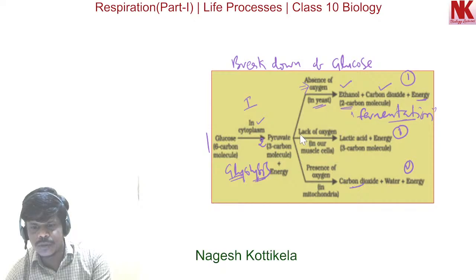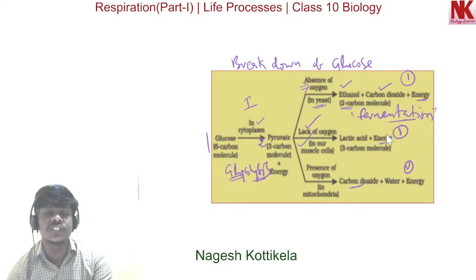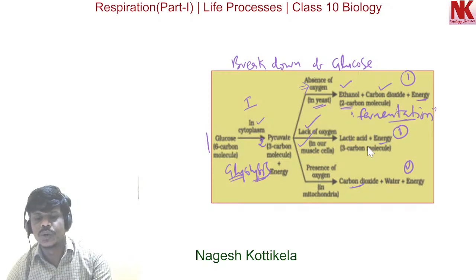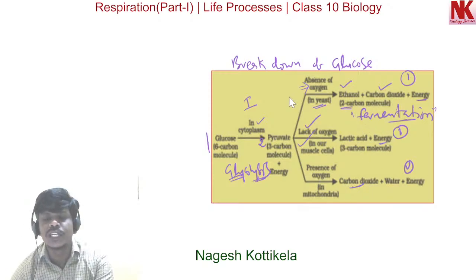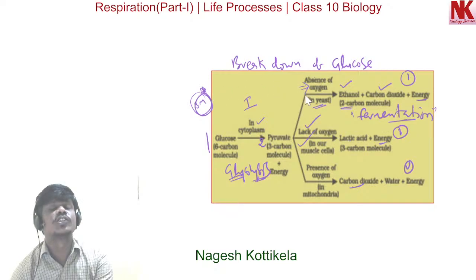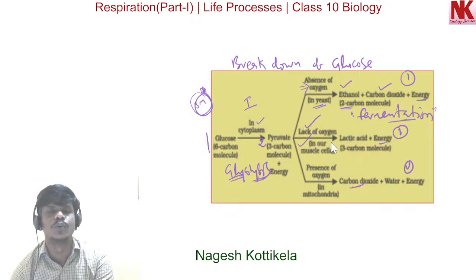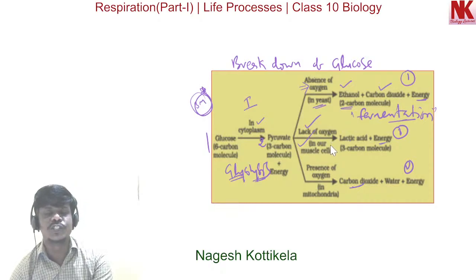So here you can see lack of oxygen in our muscle cells results in conversion of pyruvate into lactic acid, and during this also some amount of energy is released. So these are the 3 pathways of breakdown of glucose. This question is very important for the board exam for 3 marks. These 3 pathways of breakdown of glucose are frequently asked in the board exam.